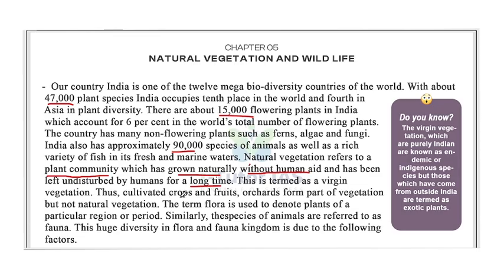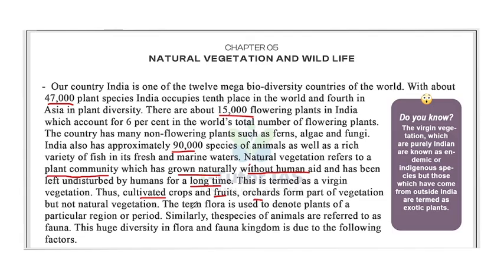Thus, cultivated crops, fruits and orchards form parts of vegetation but not natural vegetation. The cultivated crops, fruits and orchards are parts of vegetation but they are not natural vegetation, because they are grown with the help of human aid. But natural vegetation does not need the help of humans, it grows naturally without human aid.